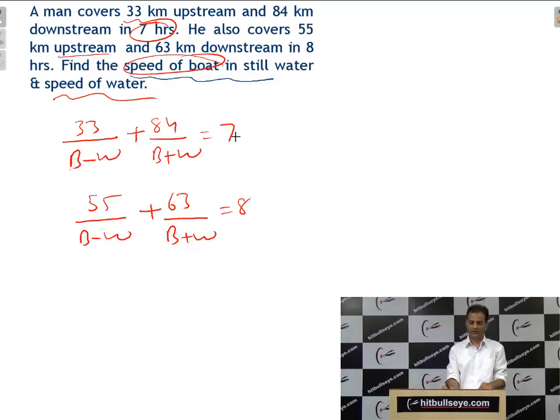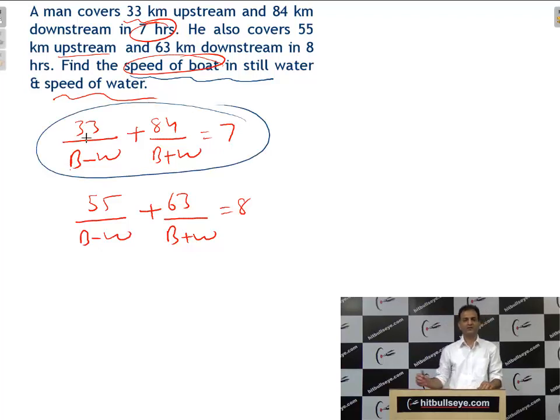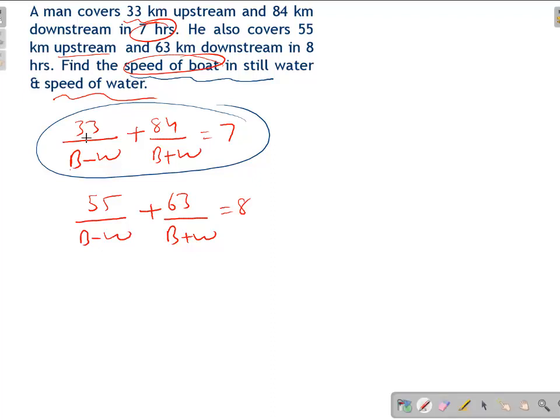Now I am taking only the first equation, student. First equation I am taking 33. When you see the figure 33, what comes to mind? It is a multiple of 11. 11 into 3 is 33. So when,